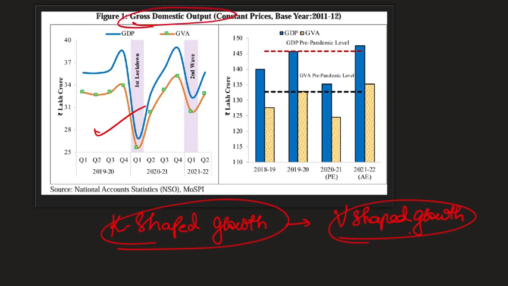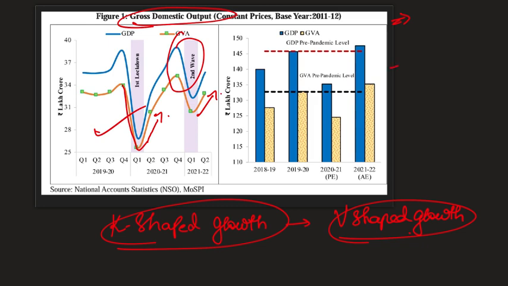Basically, when we're talking about gross domestic product, it is about the money that an economy generates in a specific financial year. So when the lockdowns were induced, like we have discussed, there were supply side shocks and demand side shocks, and therefore GDP fell down. After the lockdowns were eased, again you have an upward trend, and obviously you have the second wave, where it was disastrous, not just for the economy but also for a lot of families in our country, experiencing unprecedented pain in the post-independent history of our country. Again, after the dark phase, we are seeing an upward trend. So this is what you mean by a V-shaped economic growth.